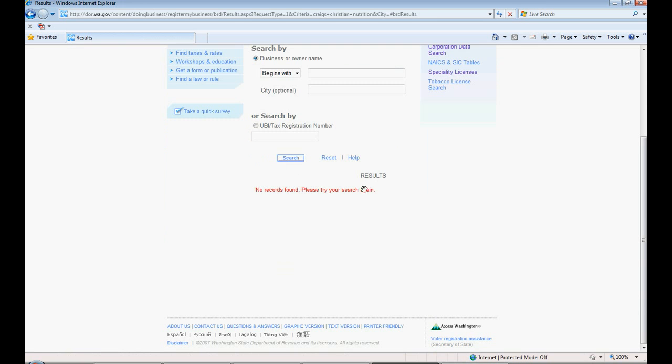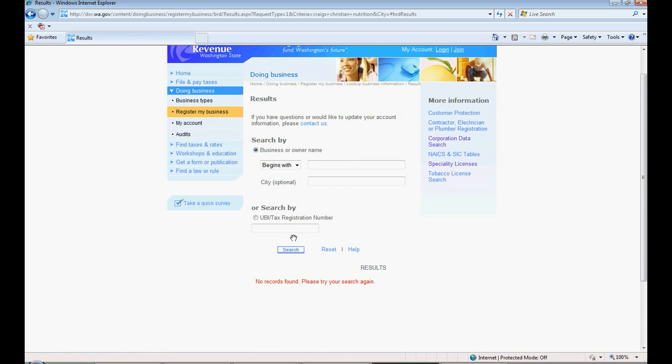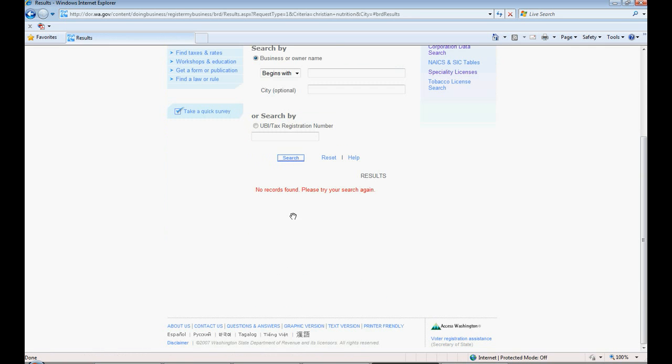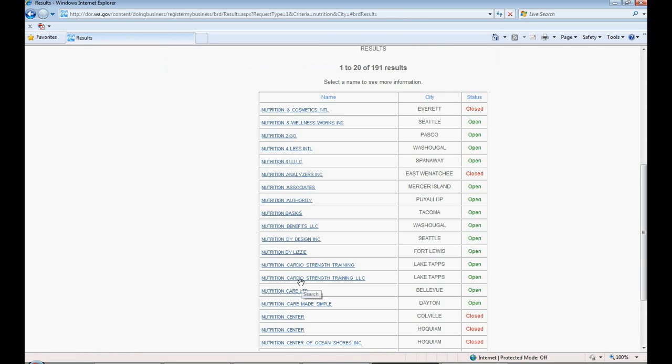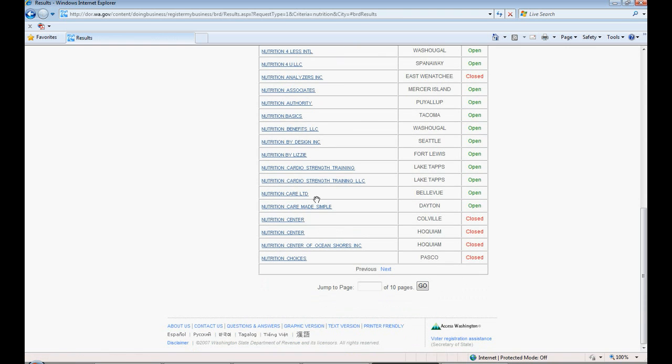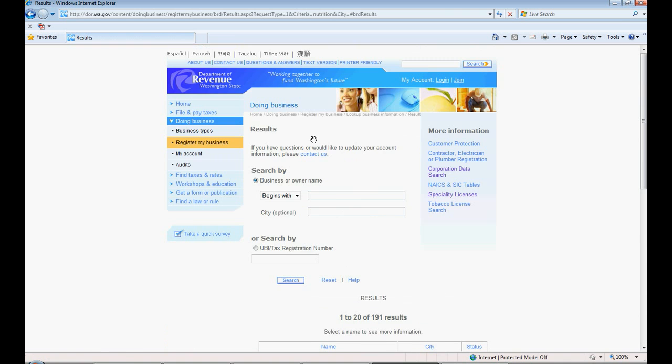You'll notice that no records are found. Please try your search again. So we can try maybe just Christian Nutrition. Again, no records are found. Let's type in the main name, nutrition, and search that way. Here you find 191 results of different names that may be open and closed for different nutrition companies or companies with the name nutrition in them. So again, we feel pretty comfortable that the Department of Revenue doesn't have anything listed for Craig's Christian Nutrition as well.